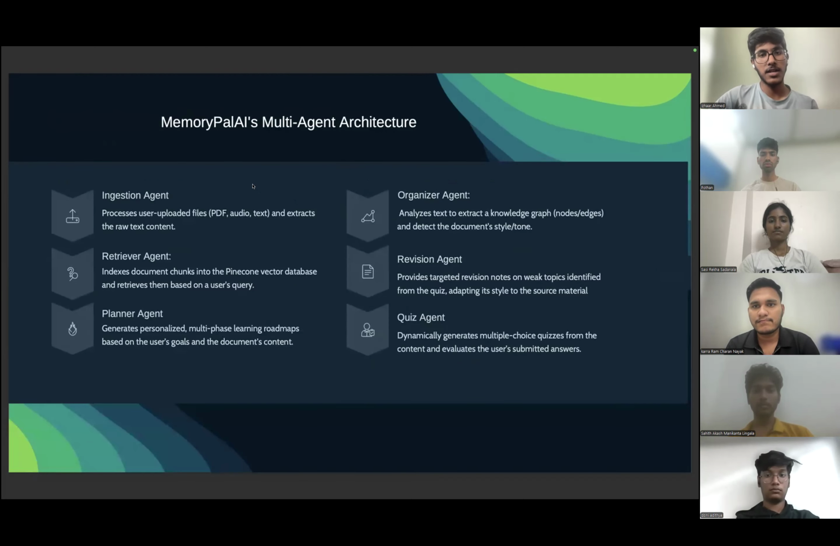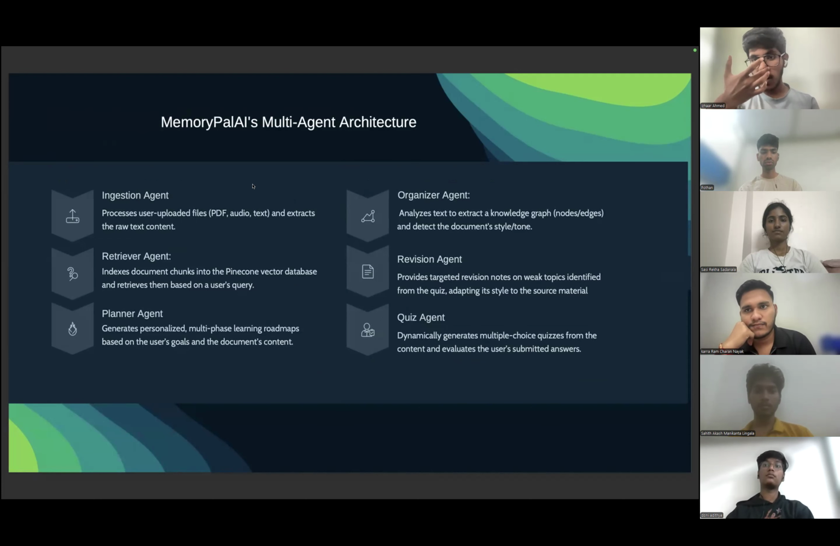The multi-agent architecture in our project has six agents, namely ingestion agent, organizer agent, retriever agent, revision agent, planner agent, and quiz agent. The ingestion agent processes the user-uploaded files like PDF, audio, and text, and extracts the raw content. The organizer agent analyzes the text to extract the knowledge graph and also chunks the document. The retriever agent indexes the documents into the Pinecone vector database and retrieves them based on a user's query.